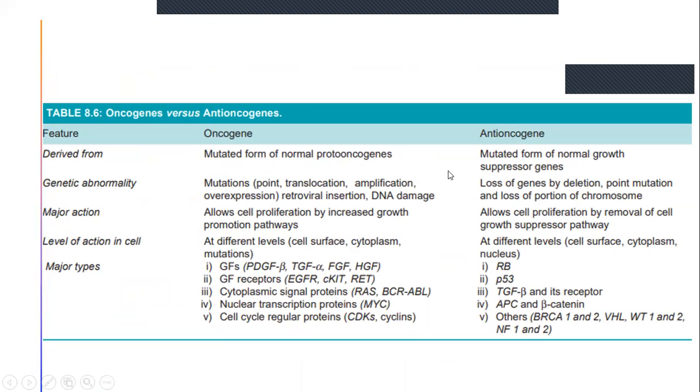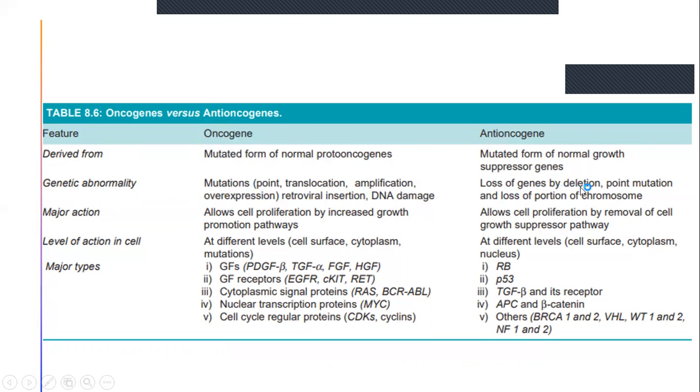What were the differences between oncogenes versus anti-oncogenes? Oncogenes were derived from mutated forms of normal proto-oncogenes. So when these normal proto-oncogenes were mutated, then oncogenes were formed. Anti-oncogenes were formed from mutated forms of normal growth suppressor genes, a genetic abnormality. Mutations include point, translocation, amplification, overexpression, retroviral insertion, and DNA damage.